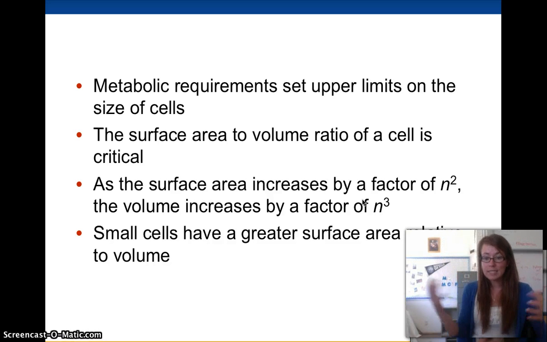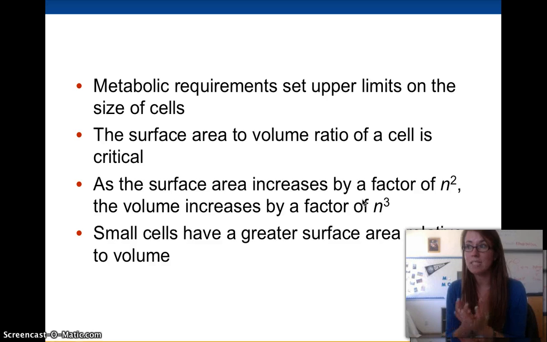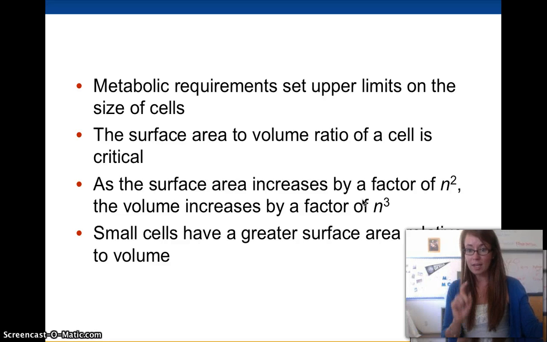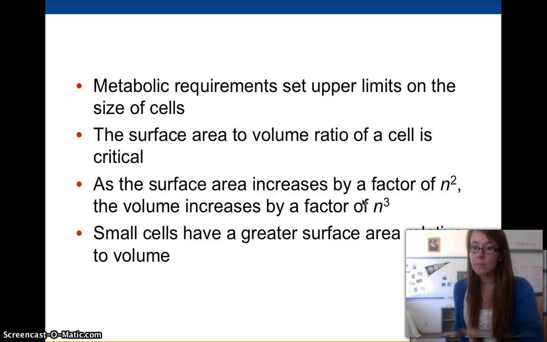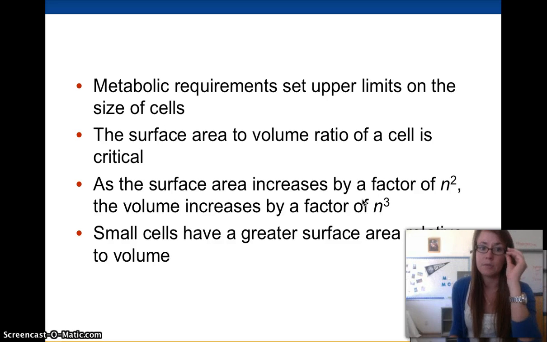So we need to get all these materials into and out of the cell, and we only have a certain amount of cell surface size. So we must be really good at exchanging good materials for bad materials. But as our cells get really big, think about how far it would take to travel good things into the middle of the cell and bad things out. So it makes more sense to keep our cells all pretty small, which is why cells don't get to be too big. So the surface area to volume ratio of the cell is what is key.